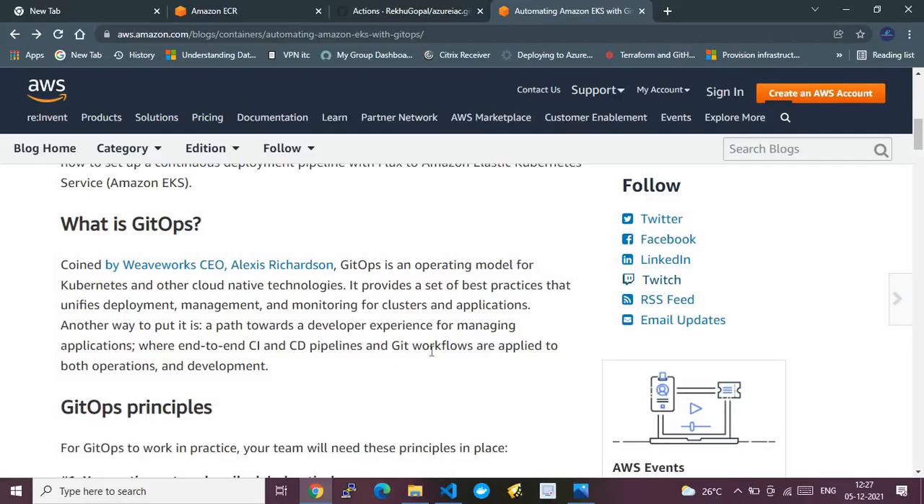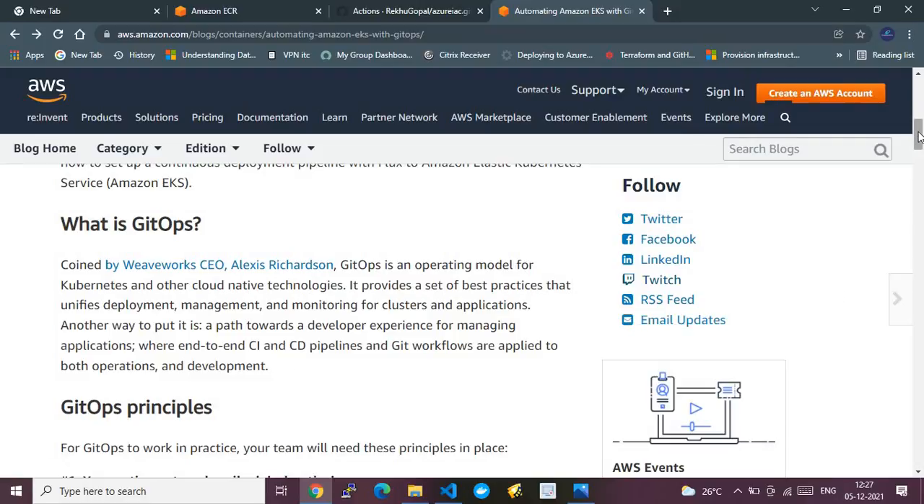It provides a set of best practices that unifies the development, management, and monitoring for clusters and applications. Another way to put it is a path towards a developer experience for managing applications, where end-to-end CI/CD pipelines and Git workflows are applied to both operations and development. What I understand by this is that when operations and development, these two big towers, leverage the benefits of CI/CD and DevOps, we call that approach GitOps.